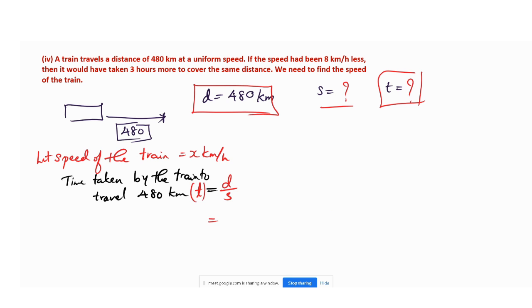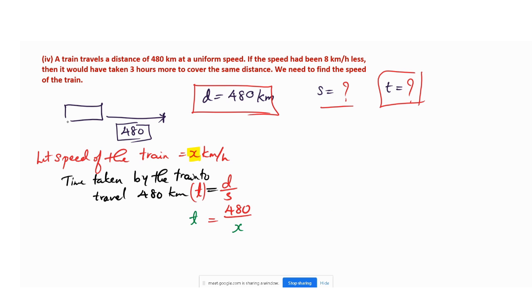So distance we know. Distance how much? 480. What's the speed? We have taken speed as what? X. Very good, Kirti. So we have taken the speed as x. So 480 divided by x is nothing but our time taken to travel 480 kilometer.